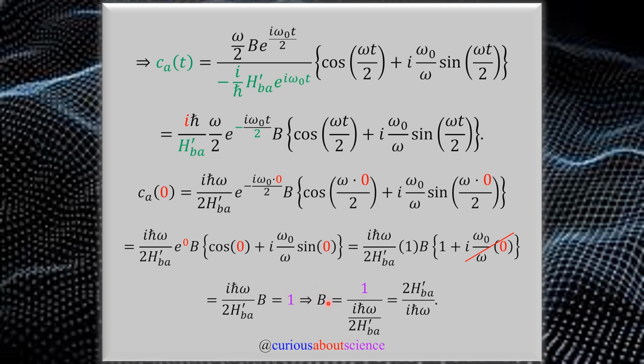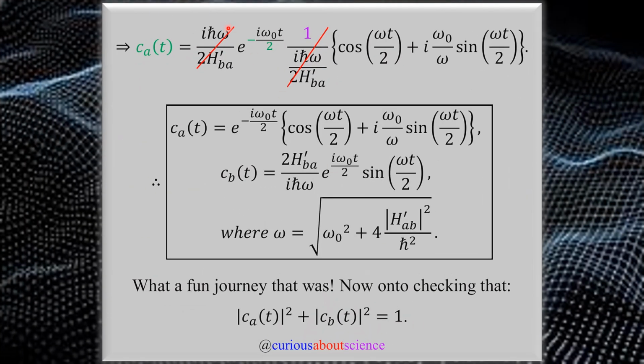With that, we quickly see that B is equal to i h bar omega over 2h, or the reciprocal, whatever you'd like. And now we can go and back solve all of these and simplify them. So let's simplify the CA equation since we're already here, and then we'll plug this into the CB equation. So plugging in our coefficient here, we see that all of this stuff and all of that stuff cancel out very quickly, very wonderfully. We love to see that.